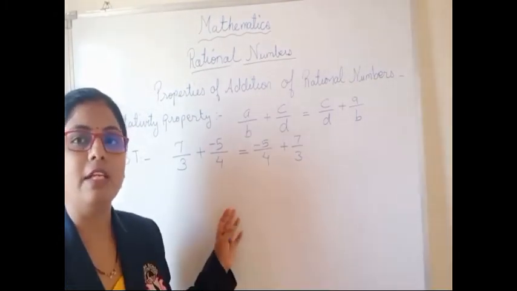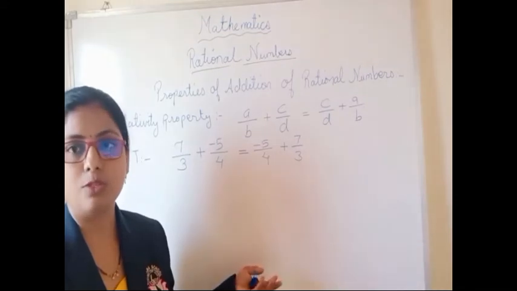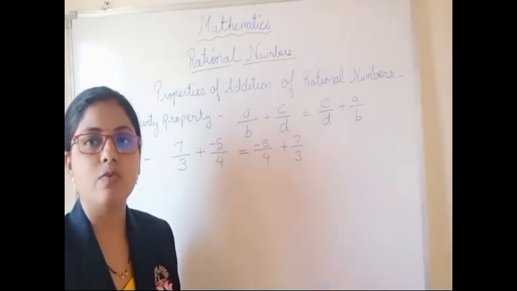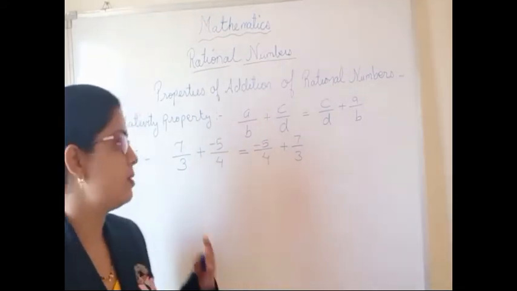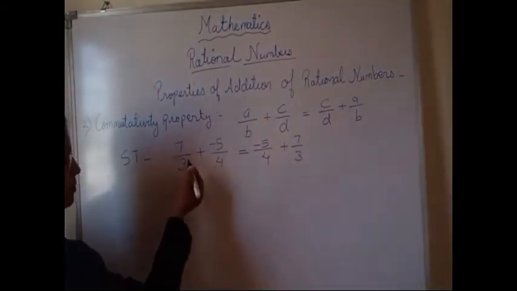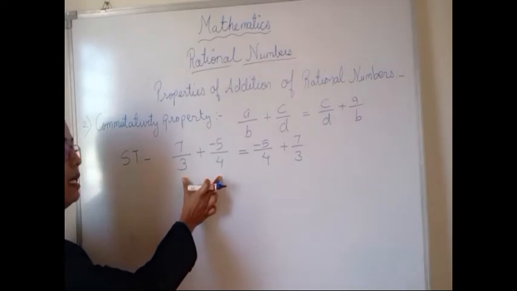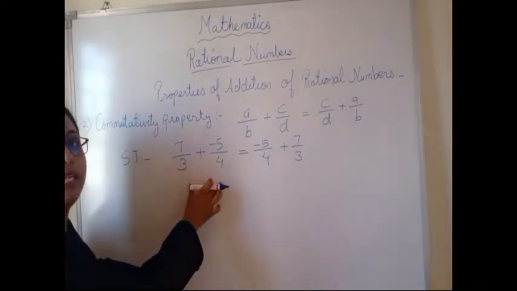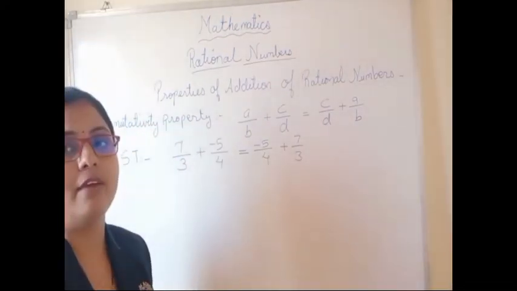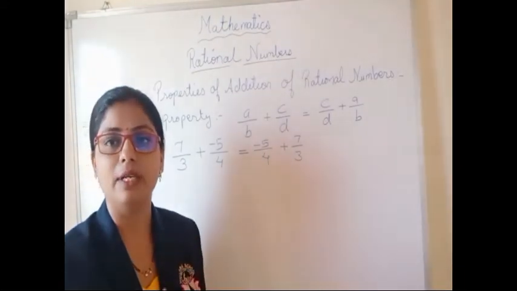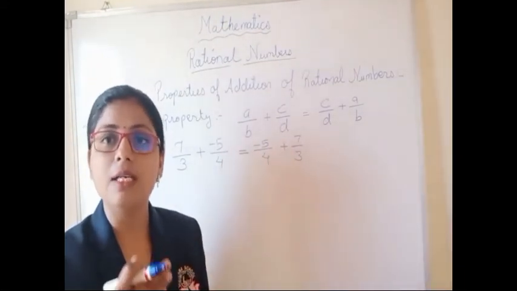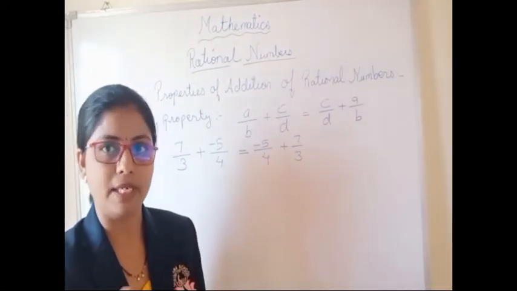If both are equal, you can mention there that LHS is equal to RHS and it is verified. Okay, same way here now. We know that if denominators are unequal,